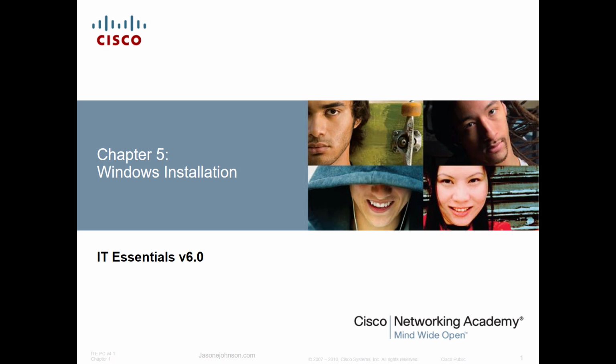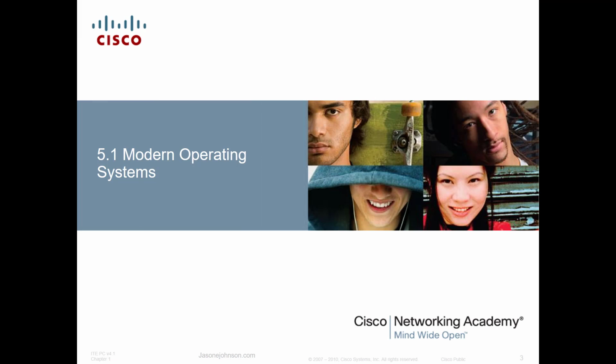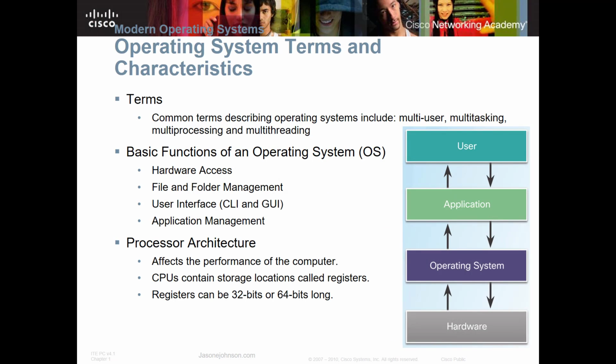Okay, so on Windows installation, we're going to cover two different main topics: modern operating systems, explain how operating system requirements, what they are, and then we're going to look at 5.2 operating system installation, install a Microsoft Windows operating system. Now, again, this video is not going to cover actually how to do that, but we're going to talk about the whys and some of the pitfalls and some of the things that we look at when we're doing that. So in modern operating system, when we're looking at terms here,